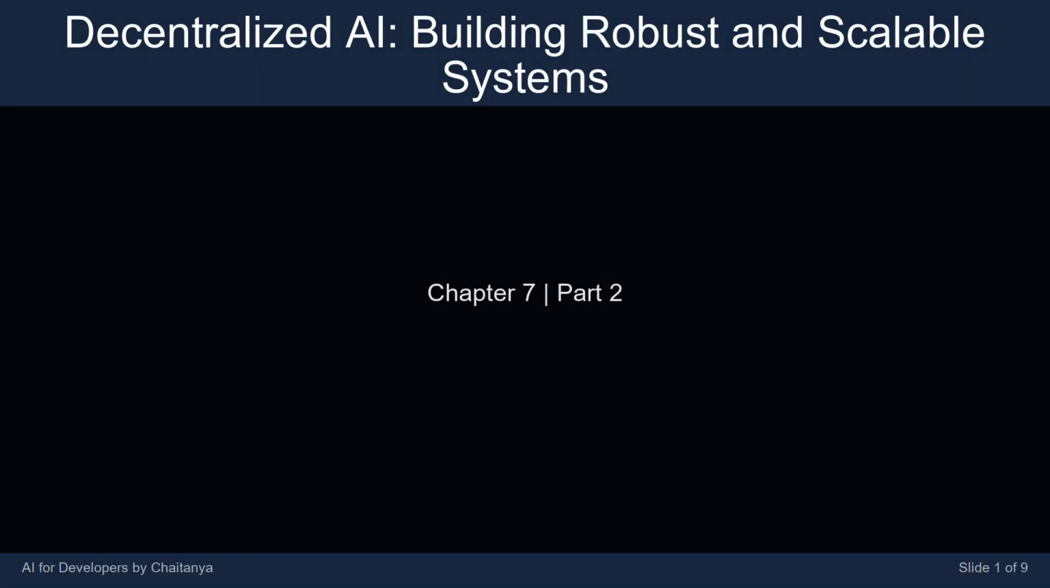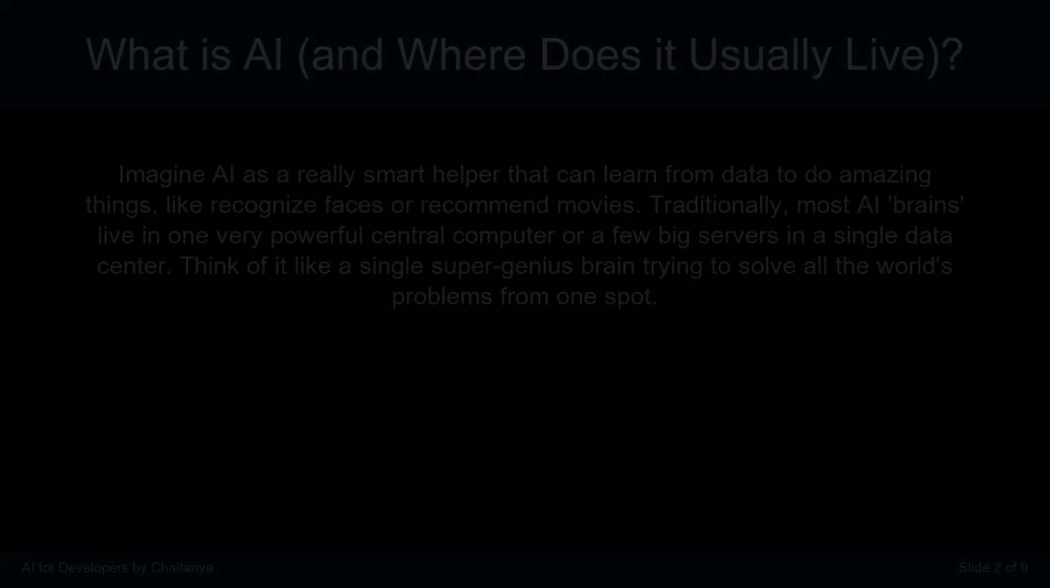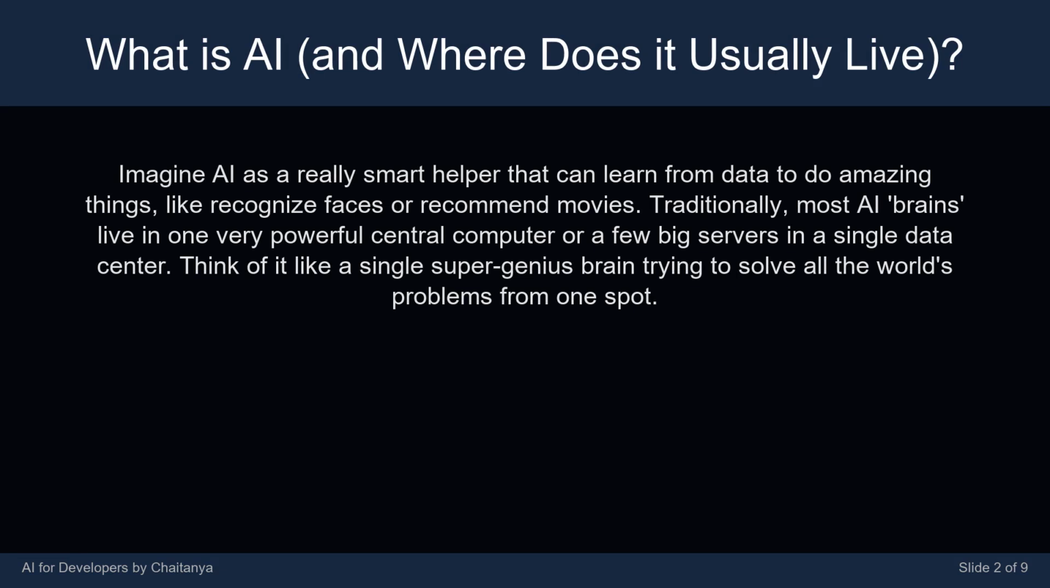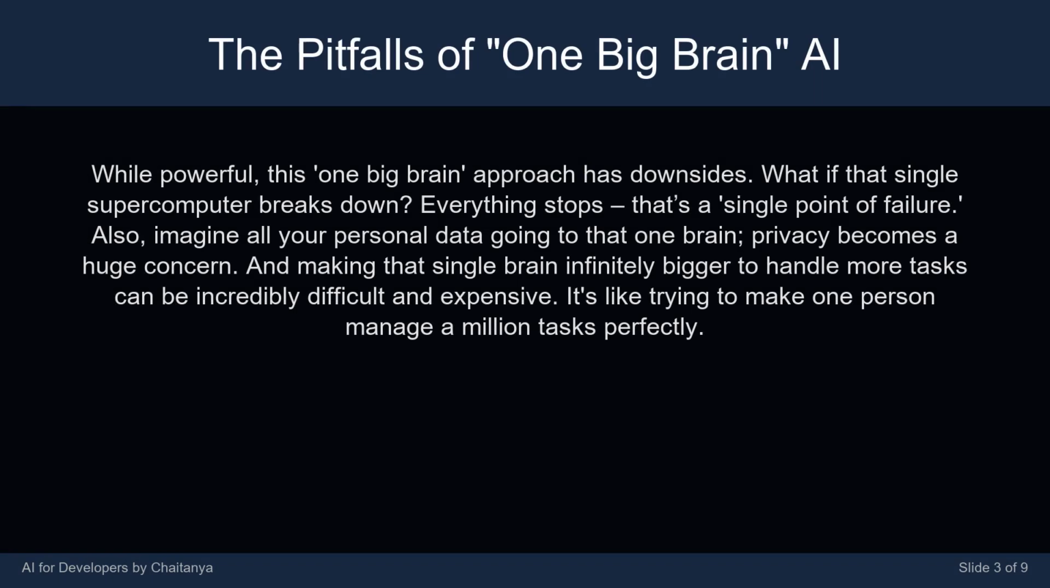I'm Chaitanya talking bot. Today's lesson is titled Decentralized AI, Building Robust and Scalable Systems. Imagine AI as a really smart helper that can learn from data to do amazing things, like recognize faces or recommend movies. Traditionally, most AI brains live in one very powerful central computer or a few big servers in a single data center. Think of it like a single super genius brain trying to solve all the world's problems from one spot. While powerful, this one big brain approach has downsides.